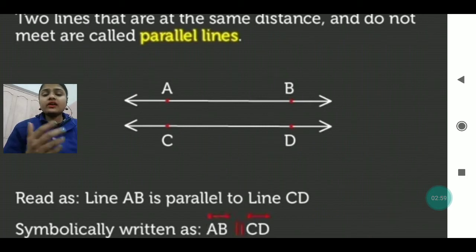And what is the symbolic representation of parallel lines? We used to give one dash and put an arrow on both sides. Okay, we used to give one dash and then an arrow on both the left and the right side, and that we used to put above the name of the lines which we have given. Okay,